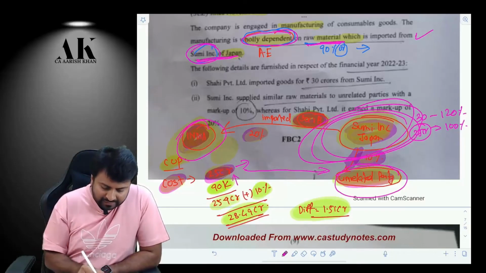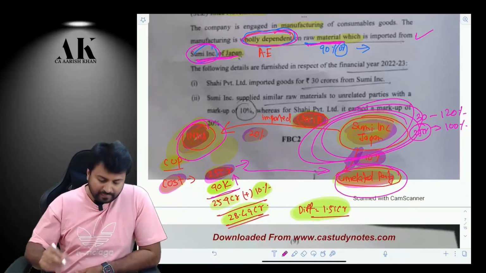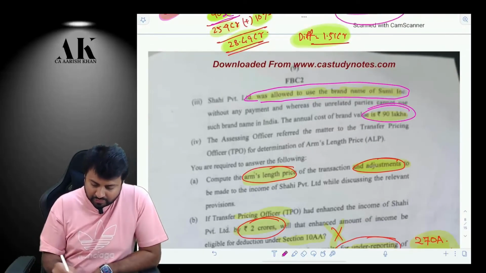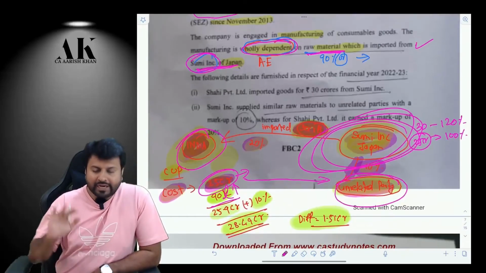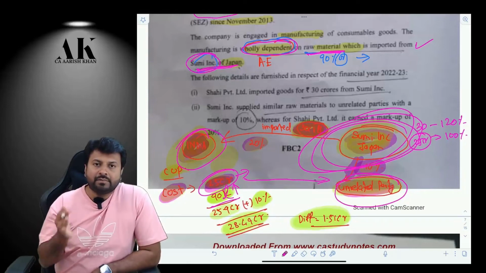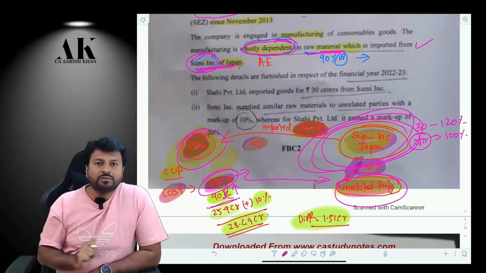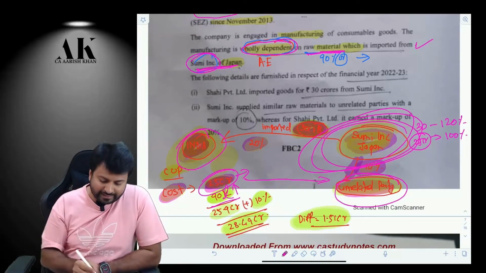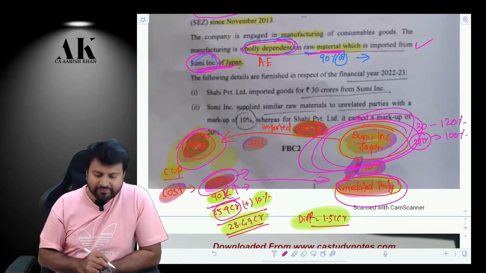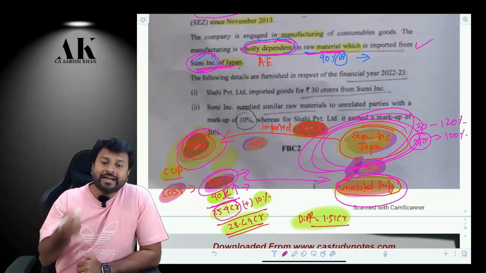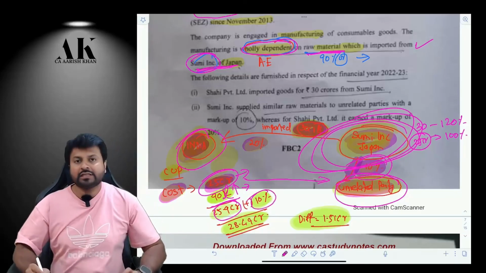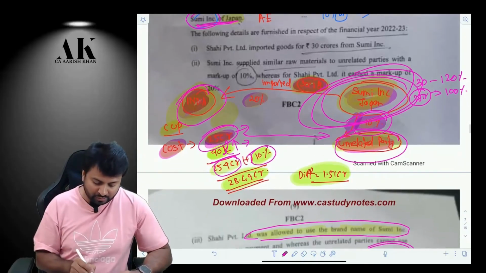So the cost will further increase by 90,000 rupees. 90 lakh rupees, not 90,000. It's 90 lakh because it's 90 lakh written over here. So Sumi is charging me 25 crores, but Sumi should also charge me 90 lakhs more. Yes or no? Because I am using the brand name of Sumi, I have to add back 90 lakhs. Once I do this, I'll get 25.9 crore. On that, I will apply my arm's length margin, that is 10%. That will come to 28.49 crores.